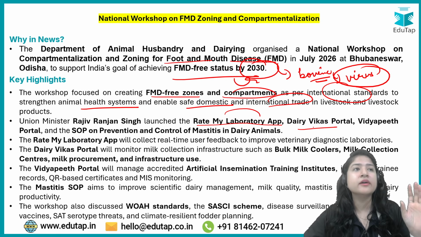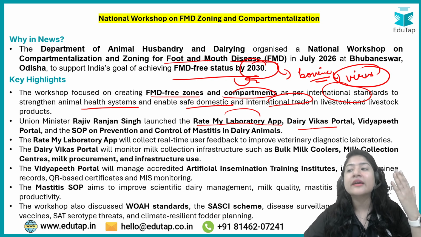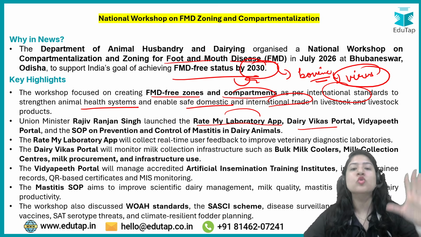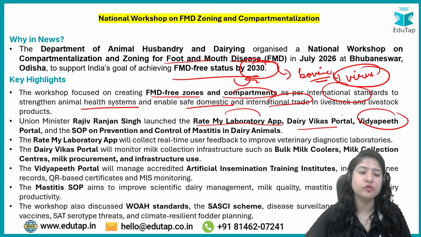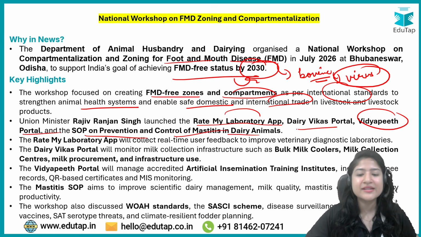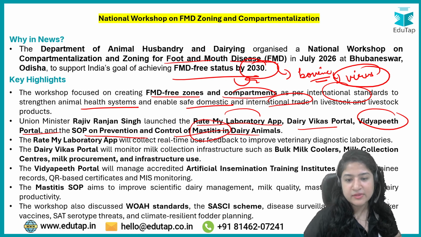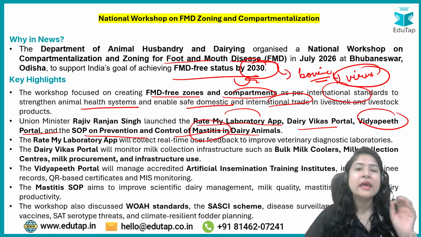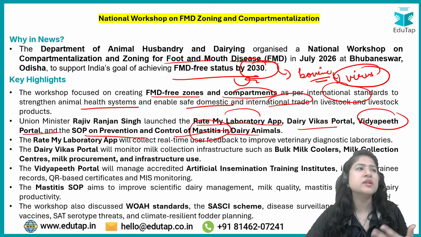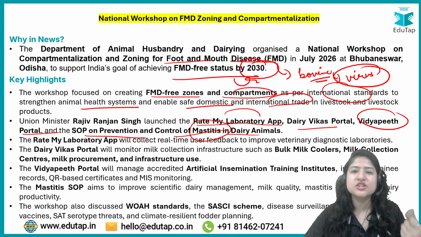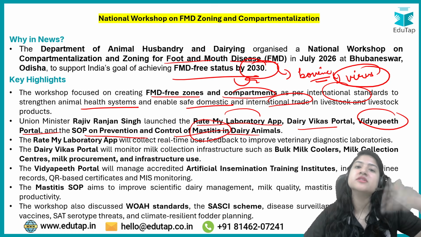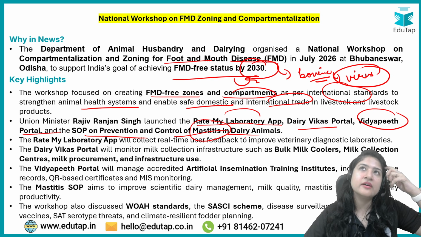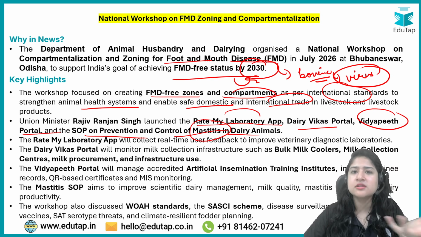Dairy Vikas portal, where tracking of the infrastructure in the dairy sector, जैसे cooling unit होती है, right, और storage unit होते हैं, इन सब का चेक किया जाएगा, so that infrastructure can be improved. Vidyapeeth portal and SOP on prevention and control of mastitis in animals. Mastitis, it is a disorder. It's not a disease, but yeah, it's a disorder जिसमें कैल्शियम की कमी होती है बॉडी में, and because of bacteria this calcium deficiency fastens, and because of that the animal is not able to give milk, the body aches because the bones become all weak and everything.